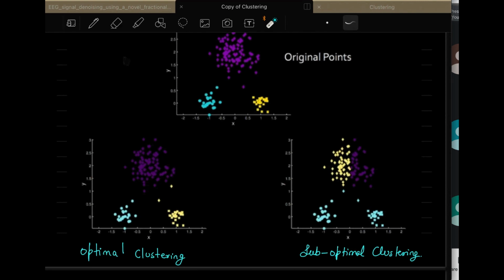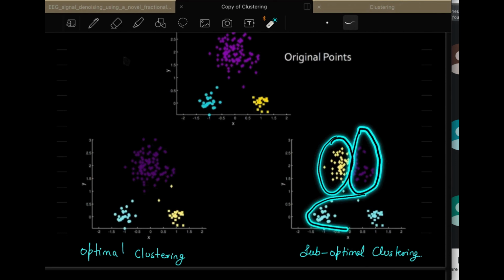But on the right side, it might be the case that the initialization of the cluster centroids happened in some other direction. I don't know which one it will be, but once you iterate, k-means will move these centroids to this point and this point. So the centroid locations are changed, and because of that you have one cluster which is this, another which is this, and a third which is this.